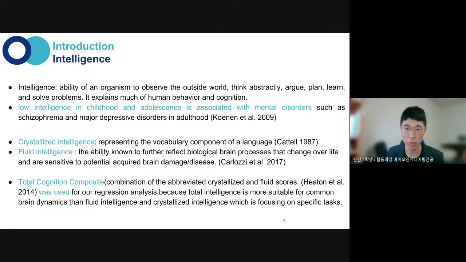Intelligence explains much of human behavior and cognition. Further, low intelligence in childhood is associated with mental disorder. Therefore, it is crucial to predict young people's intelligence.